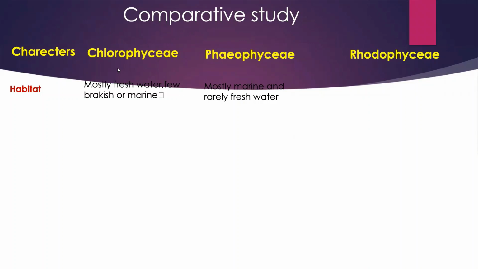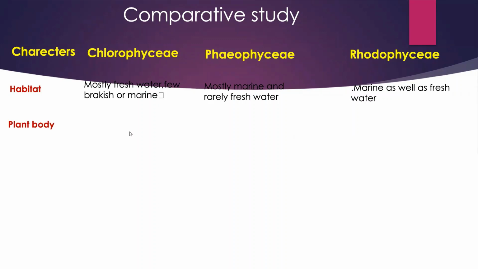See, exactly opposite to the Chlorophyceae. Here mostly fresh water and few brackish or marine, while Phaeophyceae members mostly marine and rarely fresh water. While in case of Rhodophyceae, some members grow in marine water as well as some grow in fresh water.